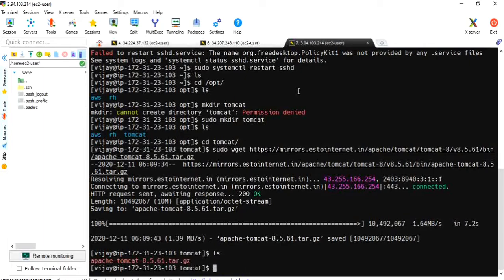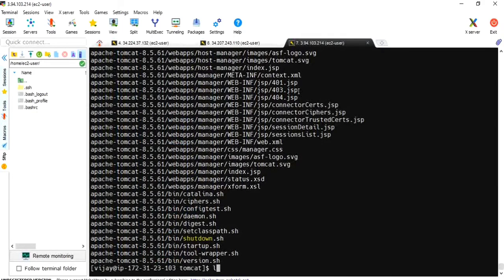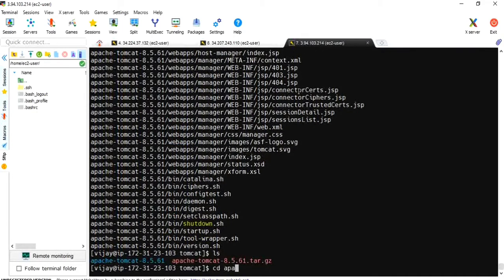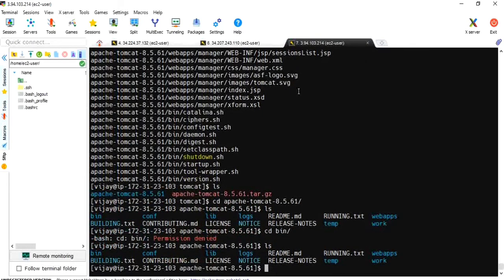Sorry, I have to extract it, right? tar xvfz apache, sudo. Okay, cd apache. Now let's get into this bin. Permission denied.